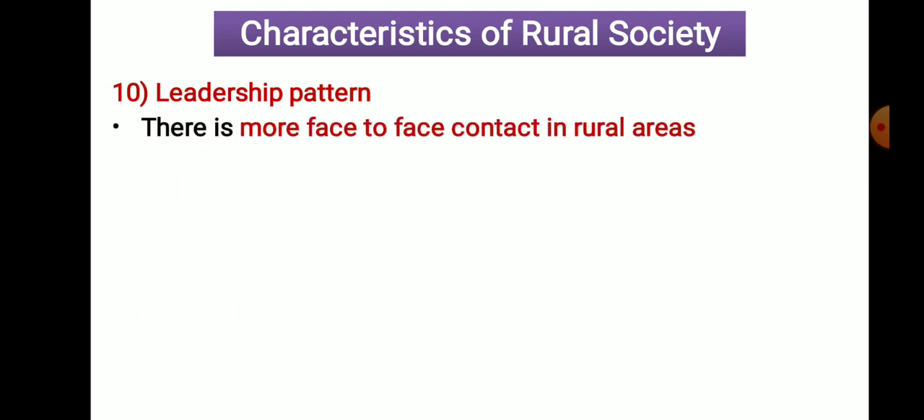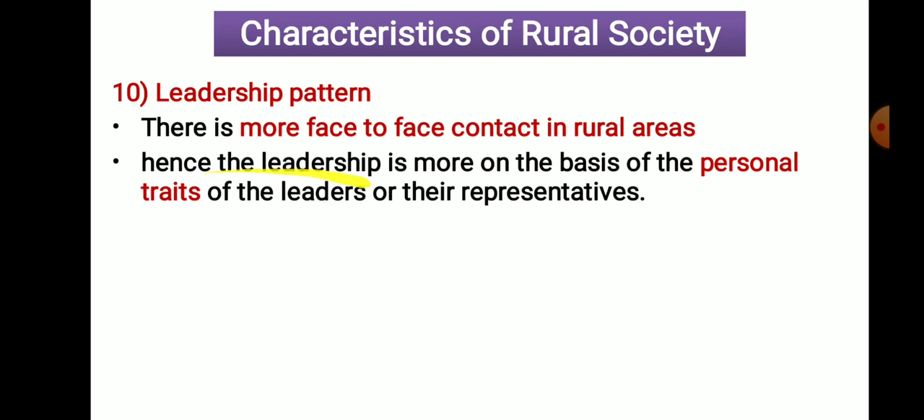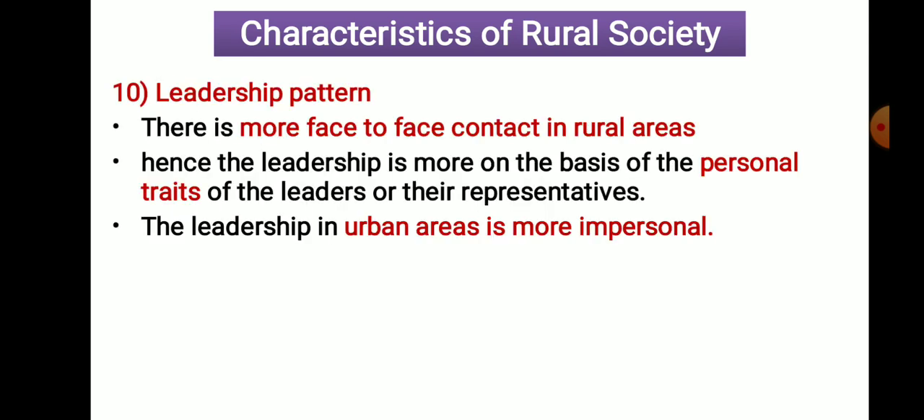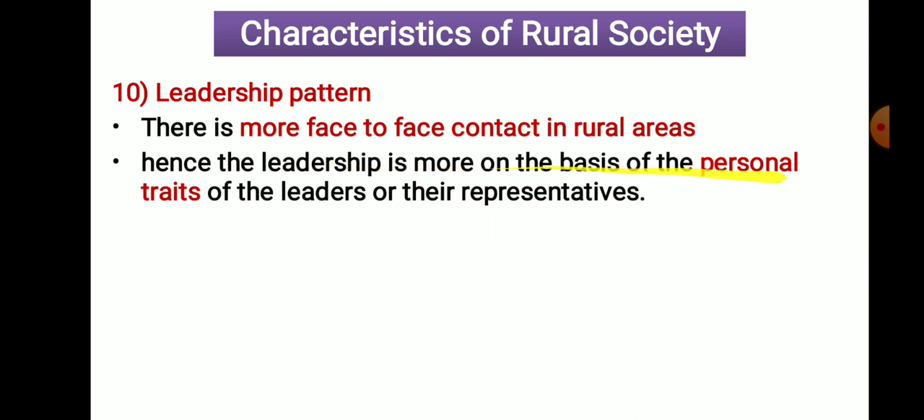Then, leadership pattern. There is more face-to-face contact in rural areas, more personal contact. So whatever the leadership pattern is in a rural area, it is based on personal traits. Personal traits means characteristics. Personally, we identify the leader of the village, and that leader also identifies us. So that is the personal touch in rural areas, and the leadership pattern is based on personal traits.